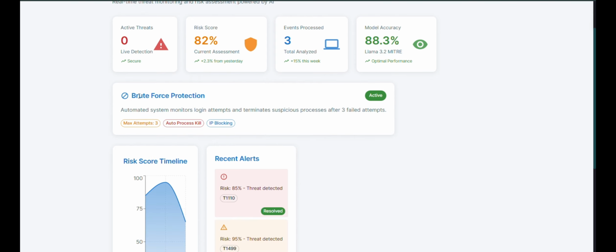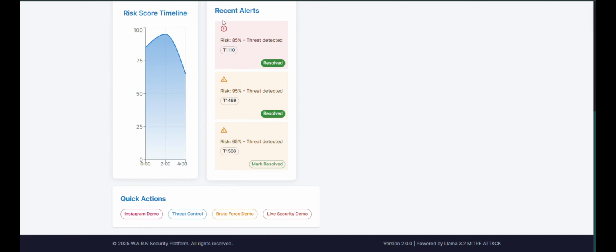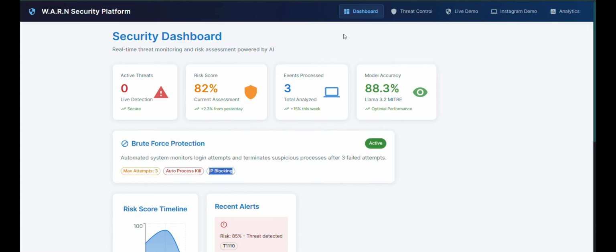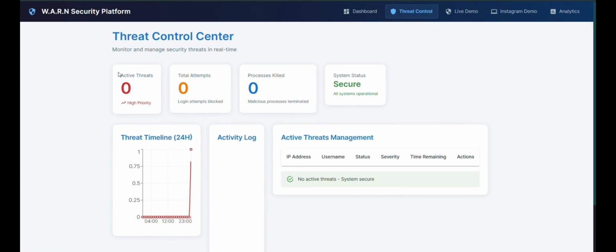The brute force protection is active, where you get a maximum of 3 attempts. After that, the auto process kill is activated along with IP blocking. This is the risk score timeline and the recent alerts. Then we go to threat control, where you can see the active threats, total attempts, processes killed, and system status. Then you get a timeline, activity log, and active threats management. Though it looks clumsy now, you will understand it very deeply when I show the demo.